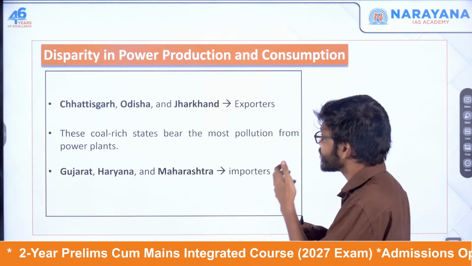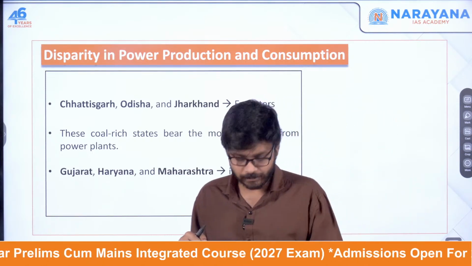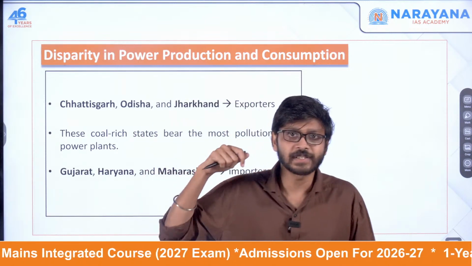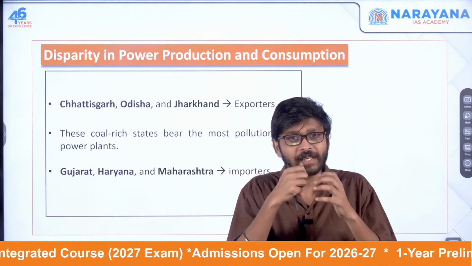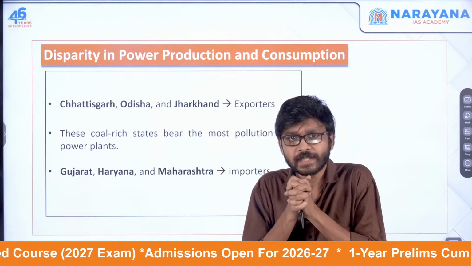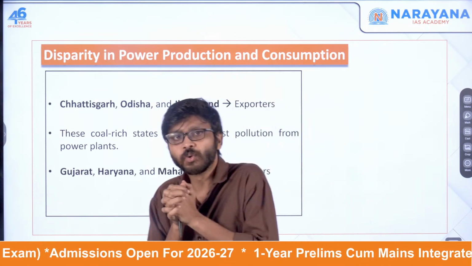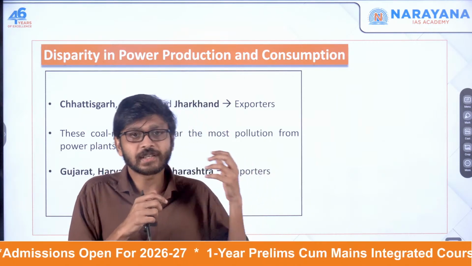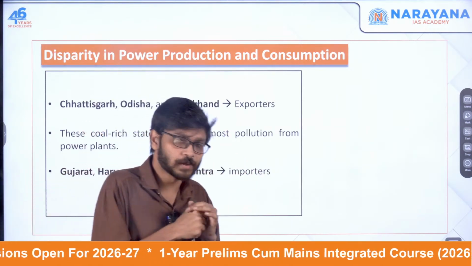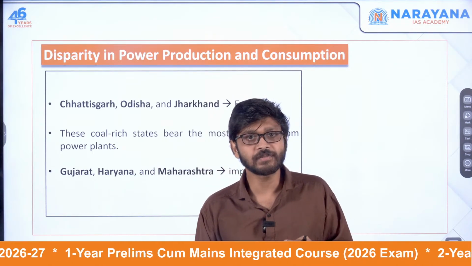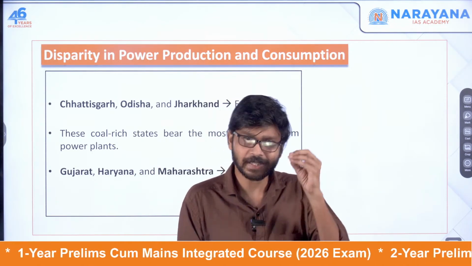Okay, here you can see that states like Chhattisgarh, Odisha and Jharkhand are exporters. They are electricity exporting states, and they are actually coal rich states. They generate a significant amount of thermal power. But despite their large production, these states have low per capita electricity consumption. Their consumption is very low.